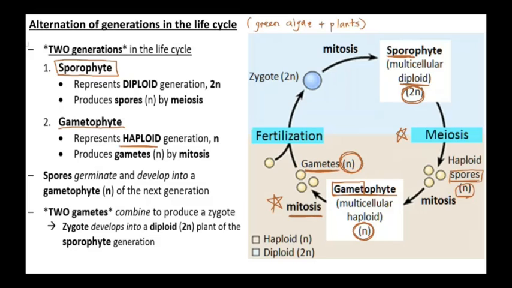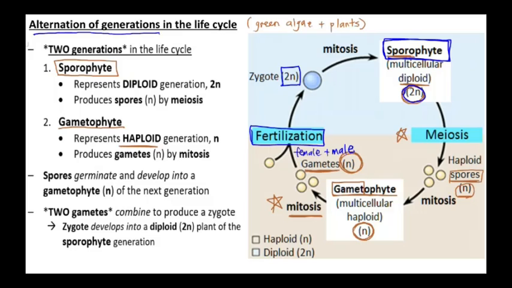Since it remains haploid, it involves the process mitosis. How to form back the 2N generation sporophyte is through fertilization. When the female and the male gametes fuse together, it forms the zygote, which is 2N, that will grow into the 2N sporophyte. And then it goes around again.